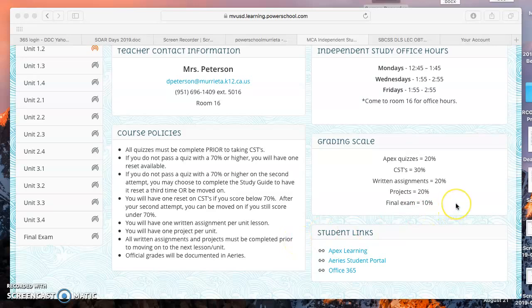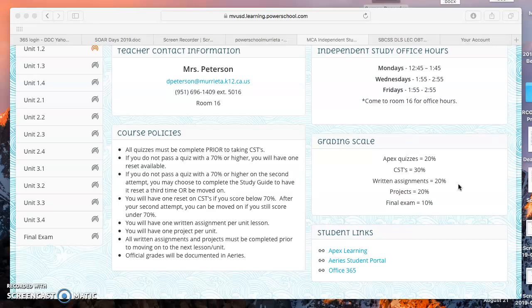Grading scale, I will be using ARIES as our main system for documenting overall grades in the course. So the breakdown here you can see is some of APEX and some things that you will do on your own and submit in other ways. The APEX quizzes will calculate 20% of your overall grade. Your CSTs on the APEX system will be 30%. Written assignments, 20%. Projects 20%, and then the final exam at the end of the semester will count for 10% of the grade.